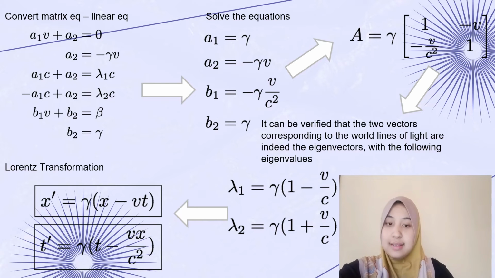The last step has a few steps, but I'm not explaining in detail because this is the Lorentz transformation that we have learned before. So this is where the eigenvectors and eigenvalues are used in this application.